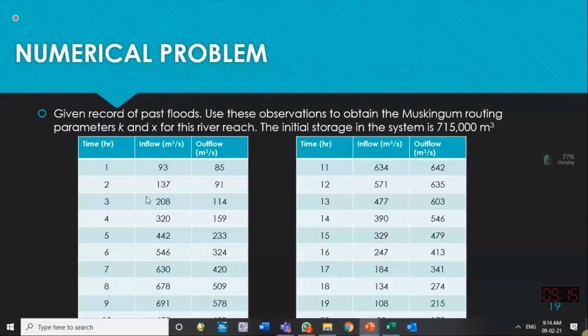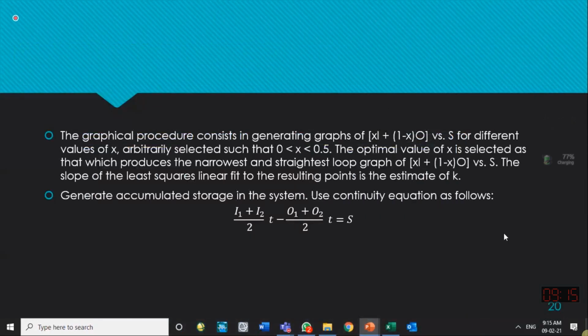So what is the method that is being told to you through an example over here? For example, in a channel, you have an inflow hydrograph and an outflow hydrograph at different time steps. Time step is in hours. So inflow hydrograph 93, 137, outflow hydrograph 85, and so on. This is the continuation of this table, up till time step 10 hours, then 11, 12, 13. If this is known to you, we make a graph